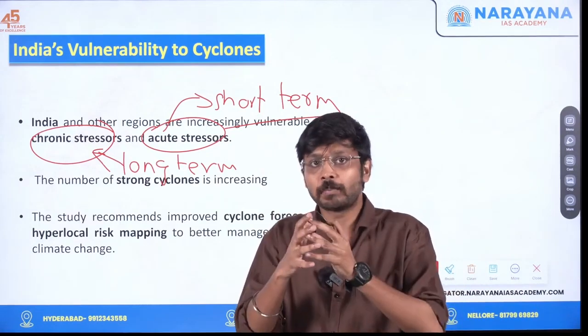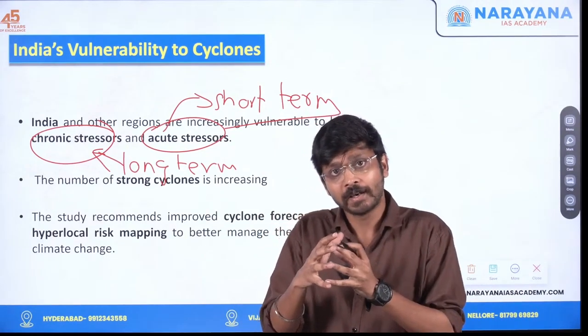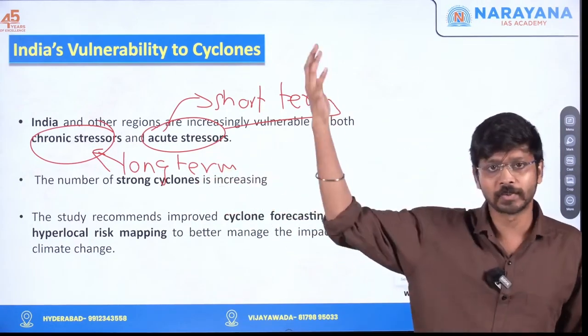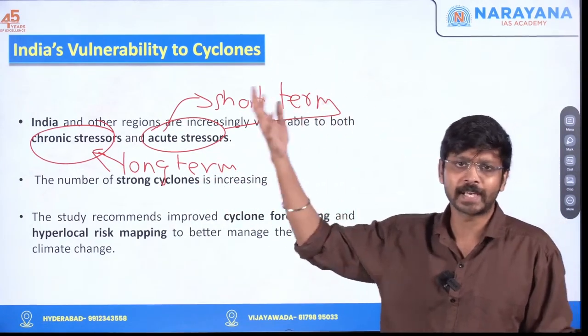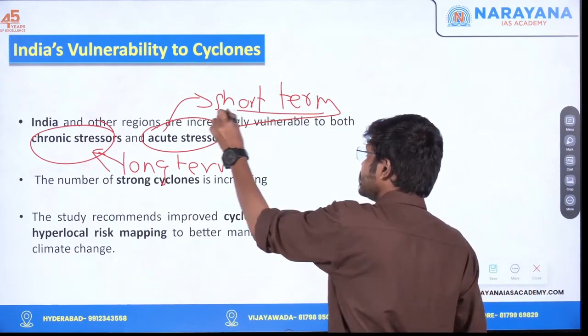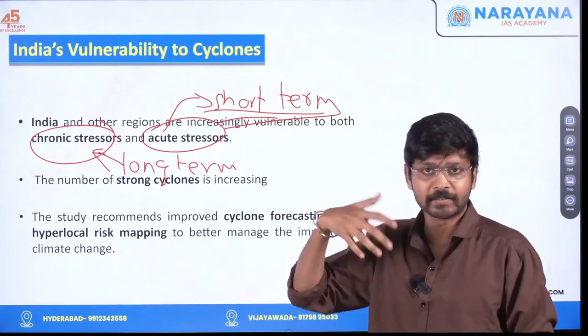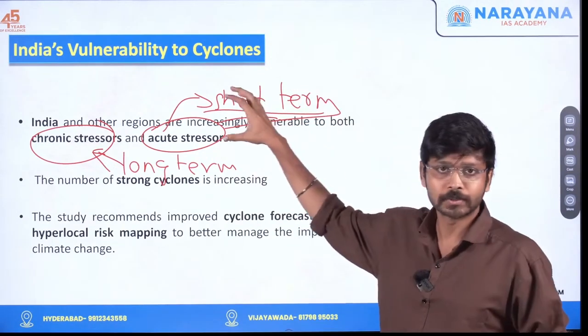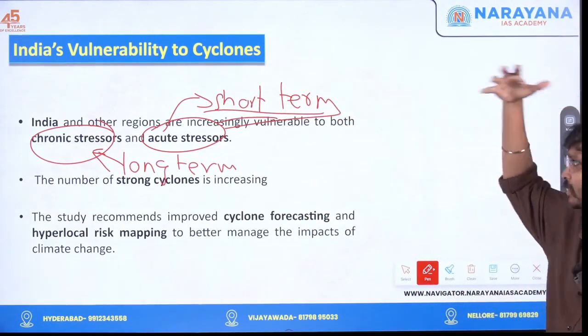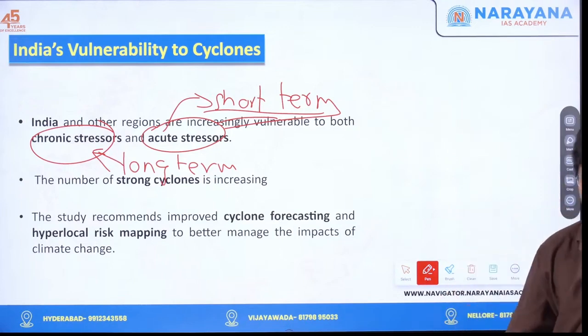Variability in the rainfall pattern is a chronic stress only. It's long-term only. Over time, the rainfall will be varying. And also acute stress; again, we'll take similar examples. High rainfall, low rainfall. This will be short-term stress. So like that, based on this also, India's vulnerability is changing.